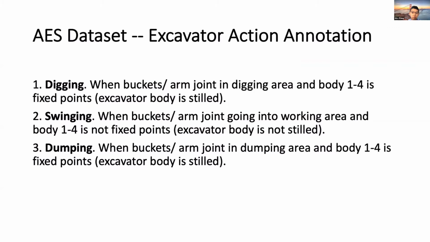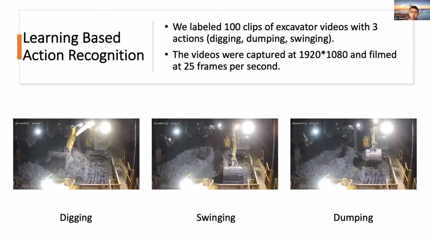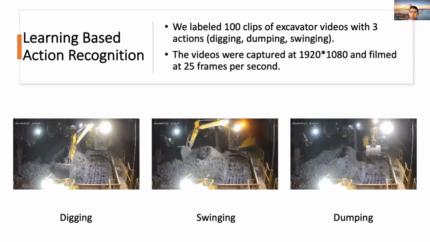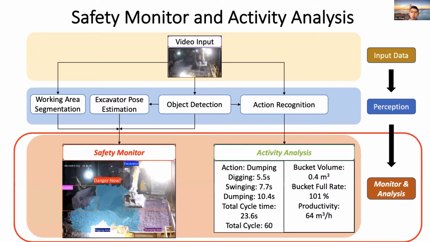Next, I'm going to talk about the safety monitoring and activity analysis module. The construction site safety is monitored based on the previous perception results. Besides, the productivity of the excavator is calculated from the activity recognition results. The autonomous excavator and the loader may have a potential collision, as the figure shows.